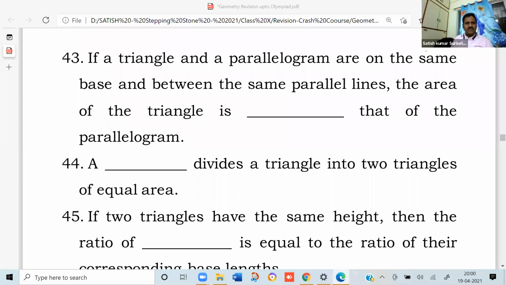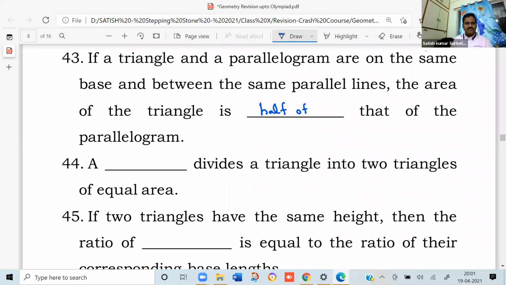See the next one. If a triangle and a parallelogram are on the same base and between the same parallel lines, the area of the triangle is half of that of the parallelogram. A dash divides a triangle into two triangles of equal area. Tell me, anybody? A median divides a triangle into two triangles of equal area.